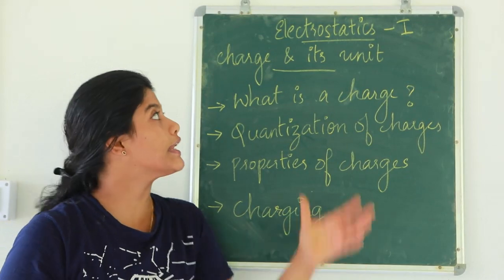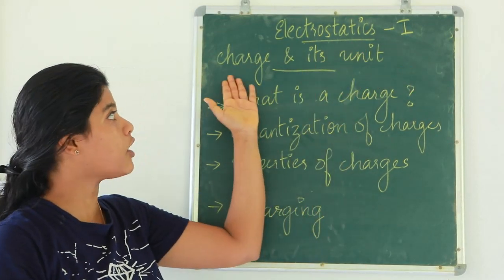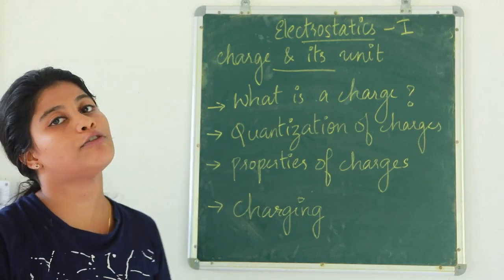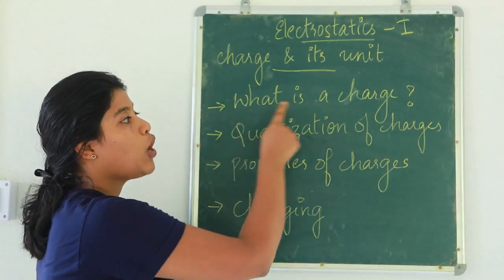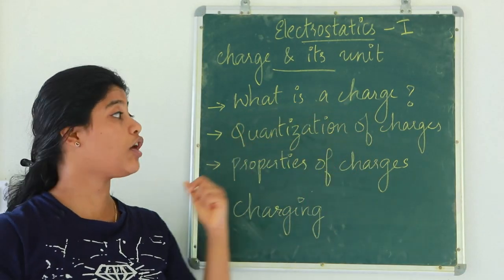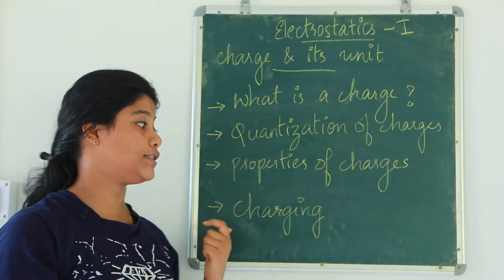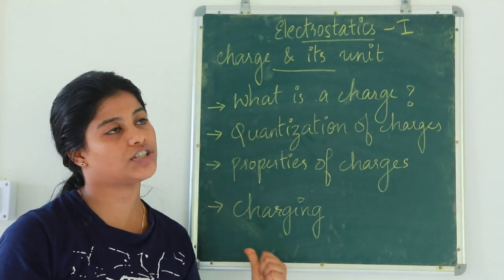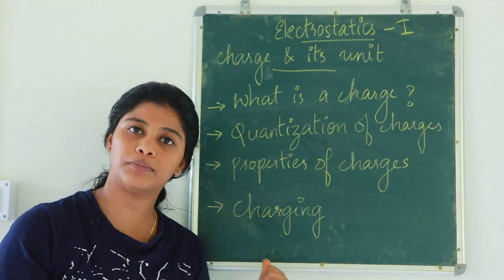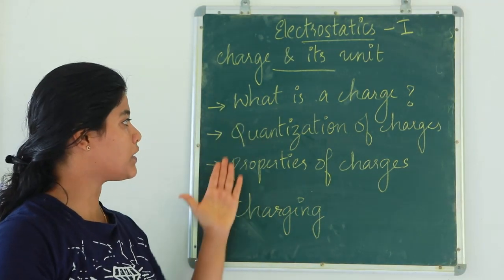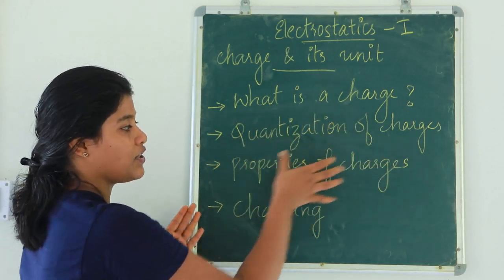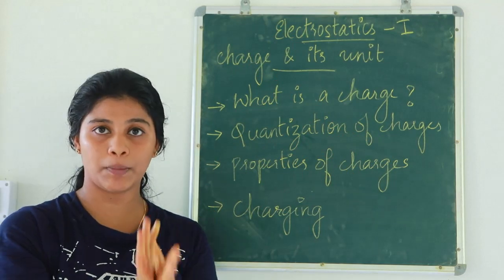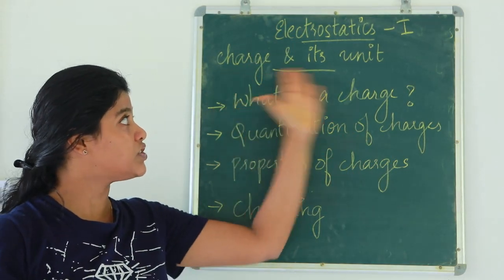So our chapter is electrostatics 1 and the first topic is charge and its unit. The charge and its unit comprises 4 subtopics: what is a charge, quantization of charges, properties of charges, and charging. In this last part we are dealing with 3 types of charging: charging by friction, charging by induction and charging by conduction. So these 4 are the subtopics that come under charge and its unit.